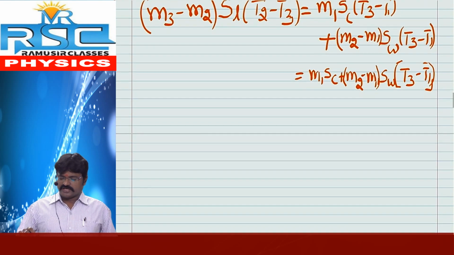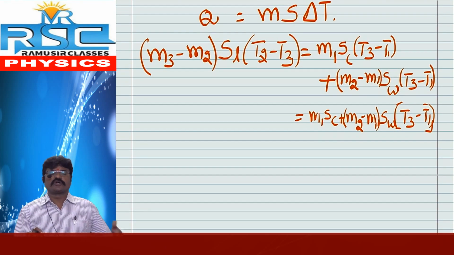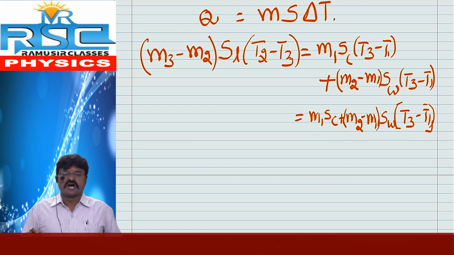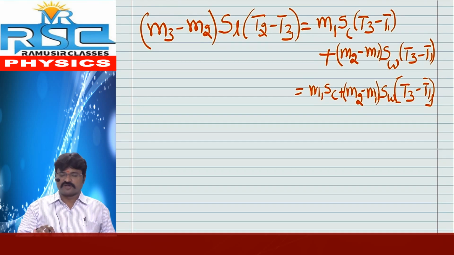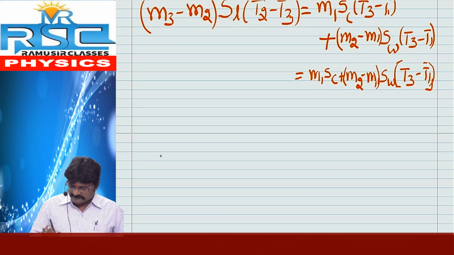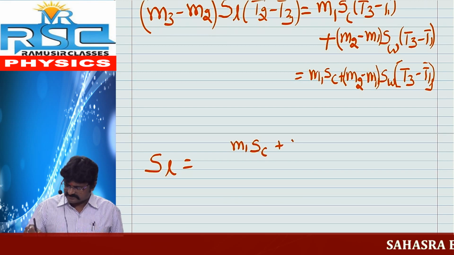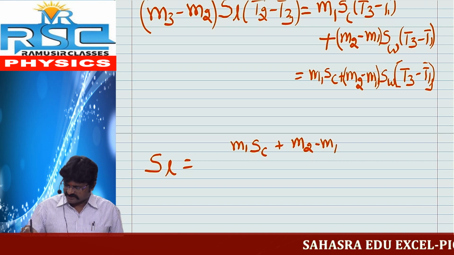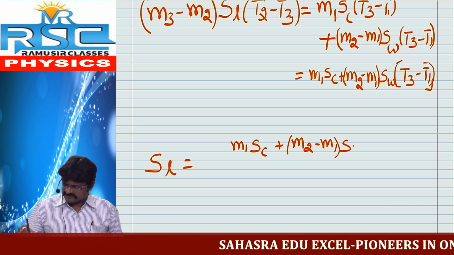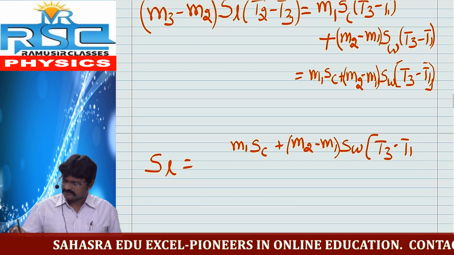Now, what is our aim? Our aim is to find the specific heat of lead shards. That's why we write the specific heat of lead shards SL here, and we write the same M1 SC plus M2 minus M1 SW into T3 minus T1.